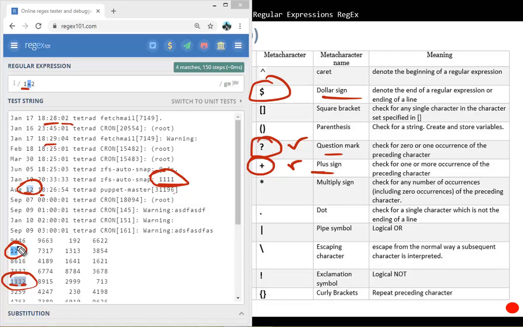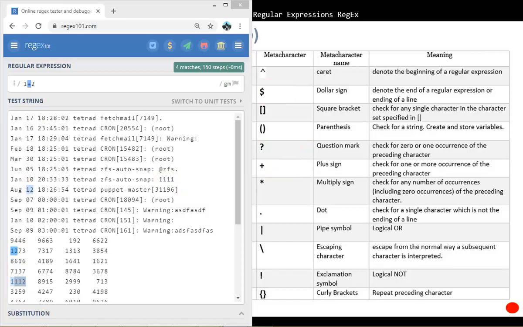Now another meta character that we're going to be using is the exclamation symbol. The exclamation symbol, which is this one here, is a logical not character. Just imagine that we want to find January's entries from our log files, but not from date 17. So we want to find everything that came up in January, but not on the 17th. Okay, fair enough, so that's what we're going to be using.